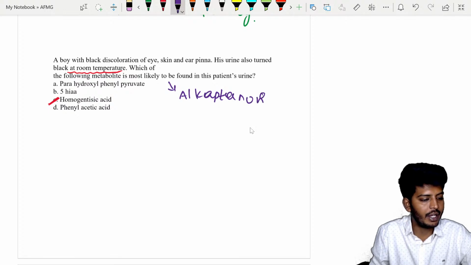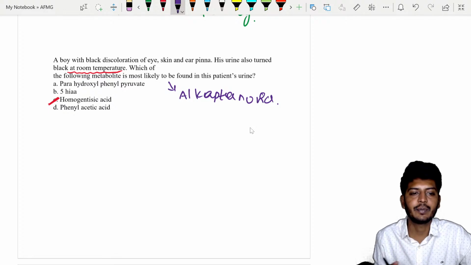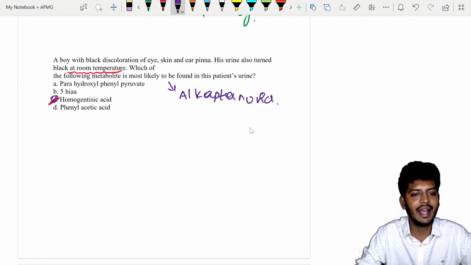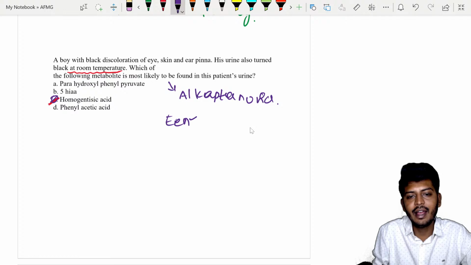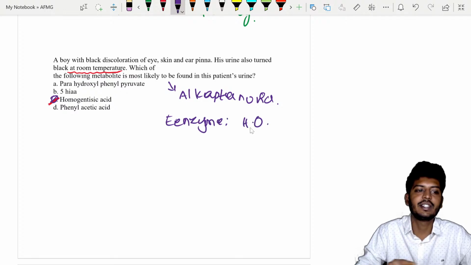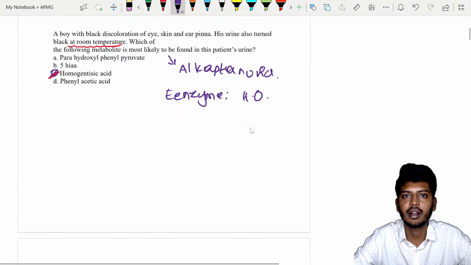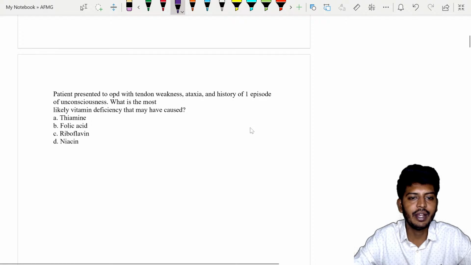Alkaptonuria. Very good. Dr. AM and Raj, both are correct. In alkaptonuria, if urine is exposed to air, it will turn black, and the answer will be homogentisic acid. The enzyme deficient here is homogentisate oxidase. Clear? Okay, let's go to the next question.